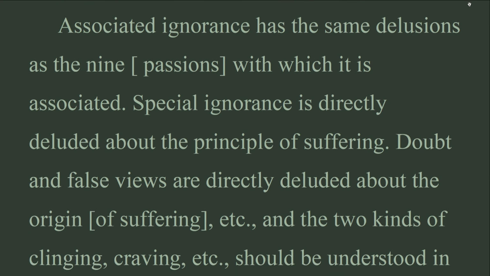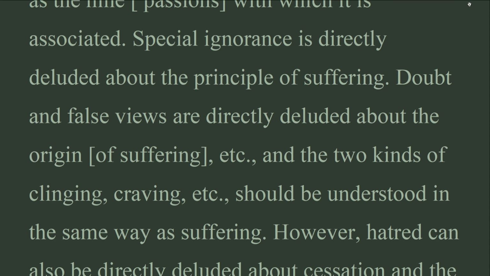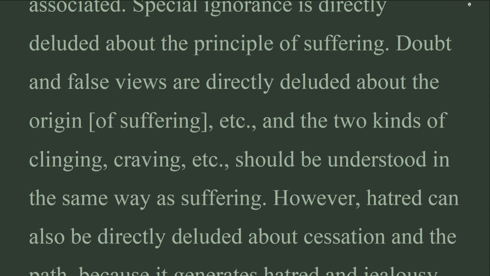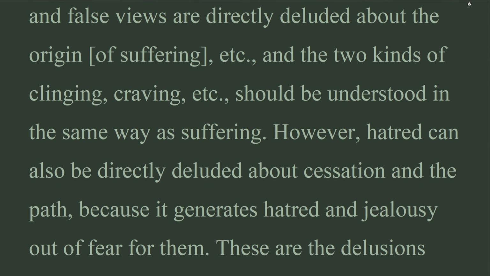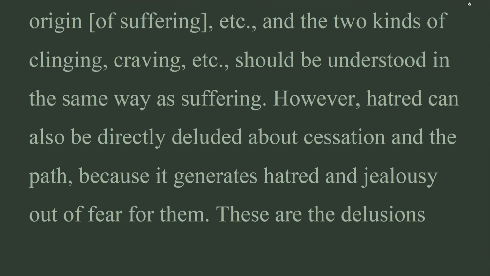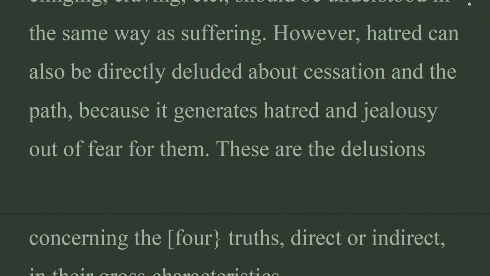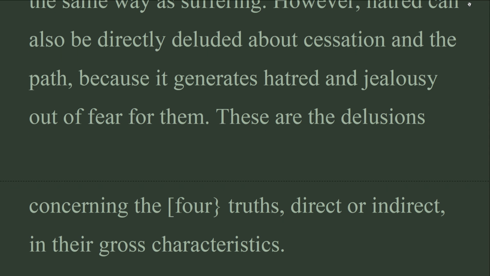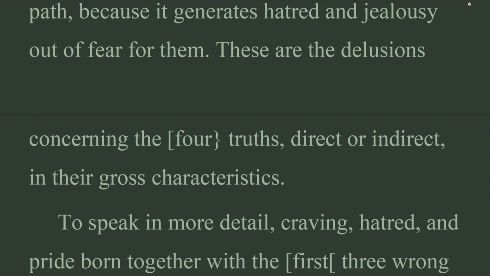Doubt and false views are directly deluded about the origin of suffering, etc., and the 2 kinds of clinging, craving, etc., should be understood in the same way as suffering. However, hatred can also be directly deluded about cessation and the path, because it generates hatred and jealousy out of fear for them. These are the delusions concerning the 4 truths, direct or indirect, in their gross characteristics.